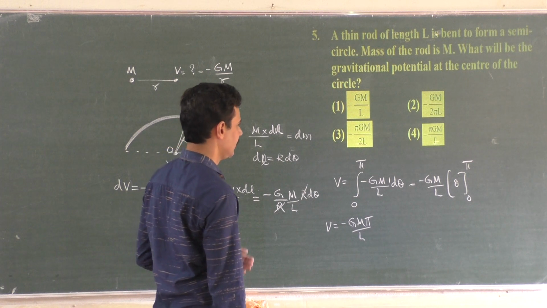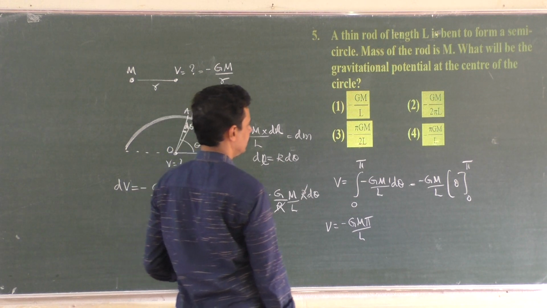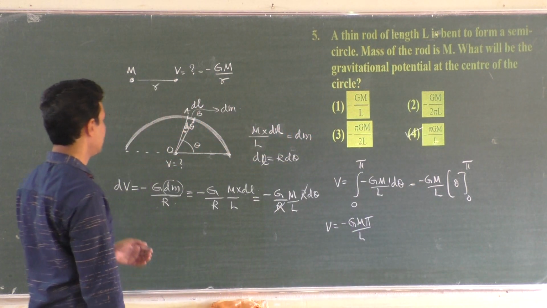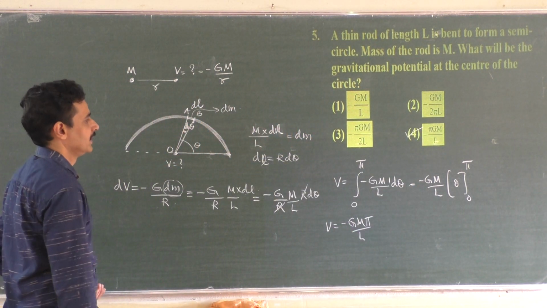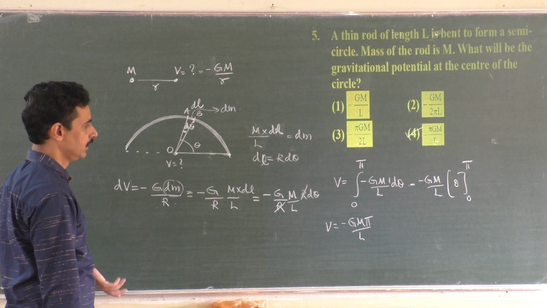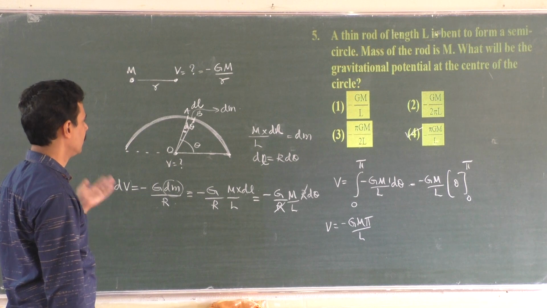Right? Minus GM pi by L. This is the answer, the fourth one. I am having a little bit of doubt here. Did I go anywhere wrong? Minus pi GM by L. Pi GM by L. Yes, I think I have not gone wrong anywhere.